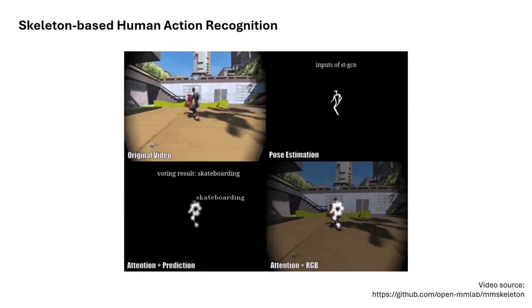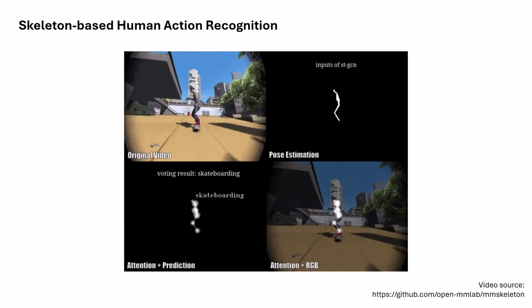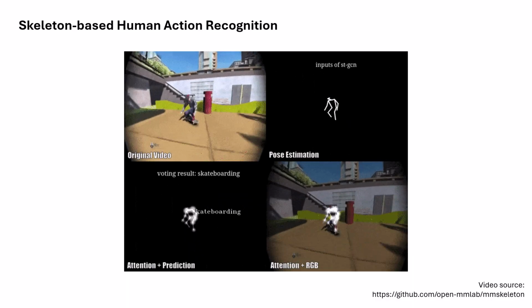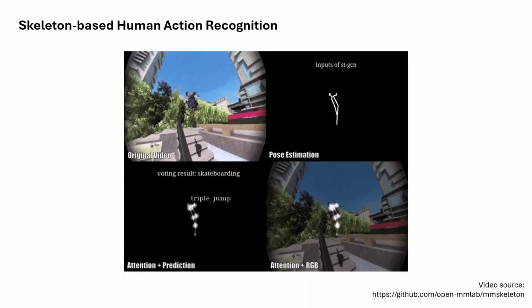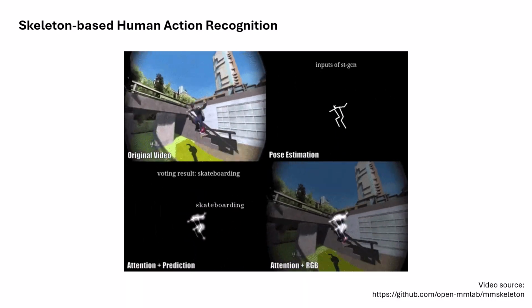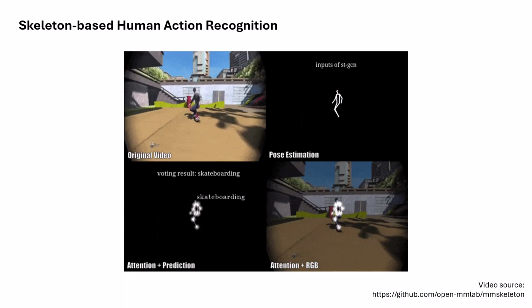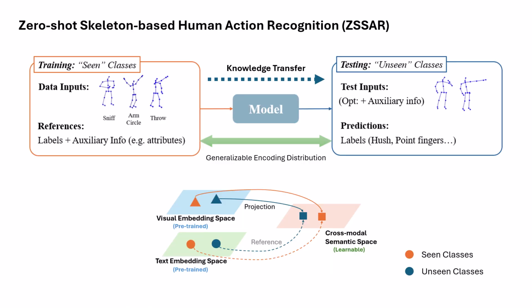However, a major limitation of current approaches lies in their dependence on fully supervised learning, where models are both trained and evaluated on a fixed set of predefined action classes. As a result, this framework is not very practical in real-world scenarios, given the enormous diversity of human actions and the high cost of comprehensive annotation for supervised training. To address this challenge, zero-shot skeleton-based human action recognition has emerged as a promising solution, which enables the identification of unseen action categories without requiring labeled training data for these new classes.